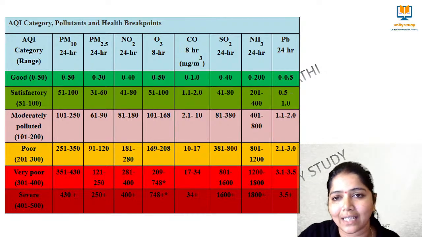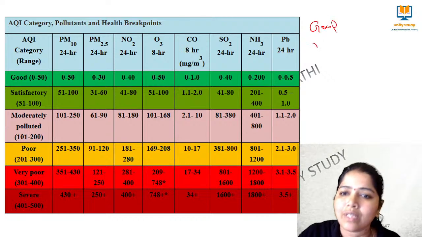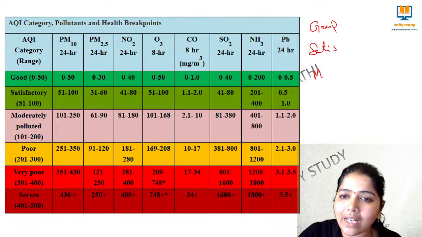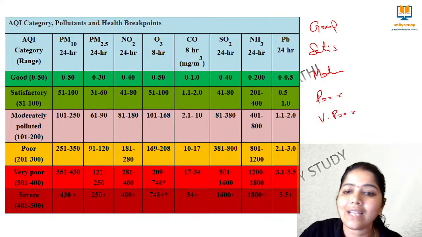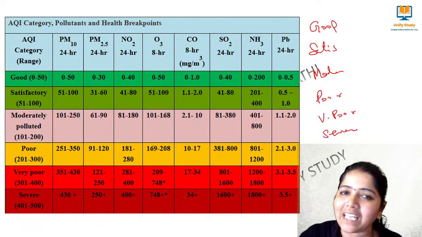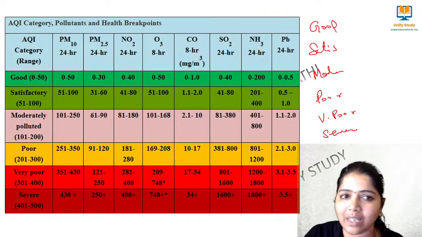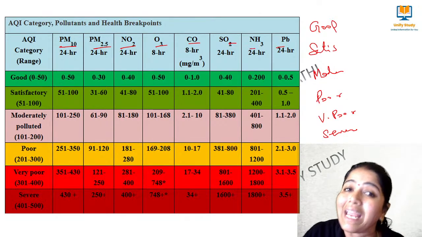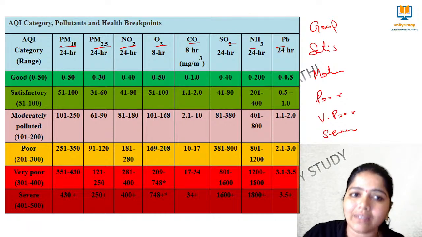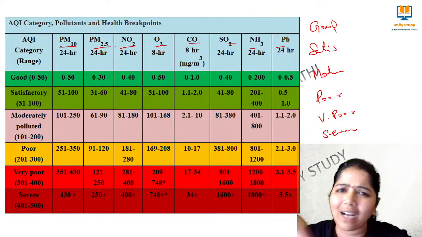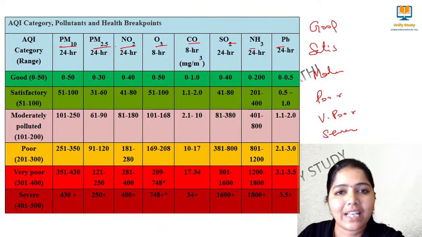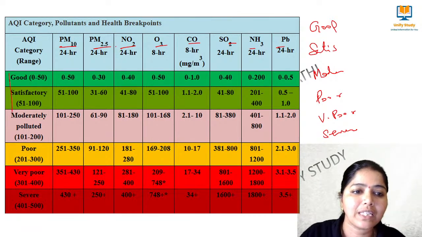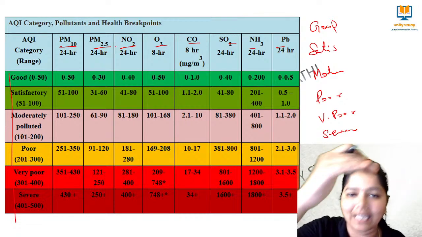We have 6 categories: good, satisfactory, moderately polluted, poor, very poor, and then severe. With these 6 categories, the air quality index is determined across these 1, 2, 3, 4, 5, 6, 7, 8 things, right? Particulate matter 10, particulate matter 2.5. No need to memorize all those things by heart. You have to remember the 8 air pollutants which the air quality index takes for measurement, and you have to remember this range where we segregate the levels.